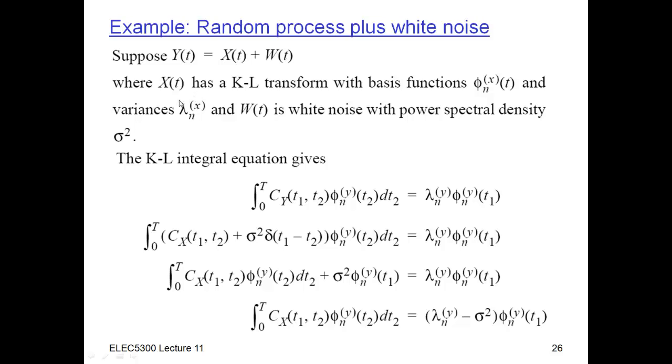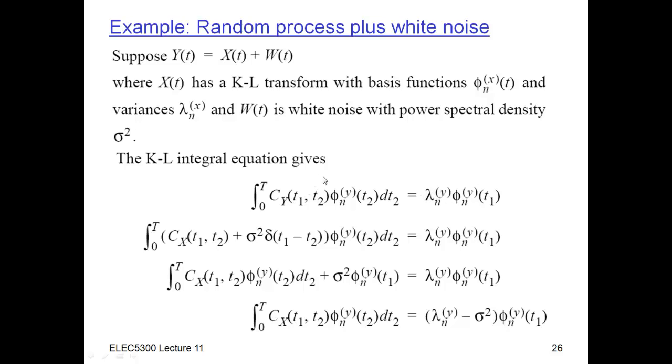Now let's take a look at the Karhunen-Loève expansion for y. So now y is x plus w, and I want to find the Karhunen-Loève expansion for that. This is just the standard equation that I had before, and I'm going to place here phi sub n of y to indicate this is the Karhunen-Loève expansion for y, and it has some coefficients lambda, which also depend on y.